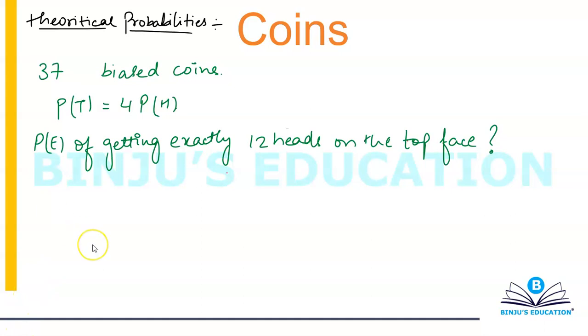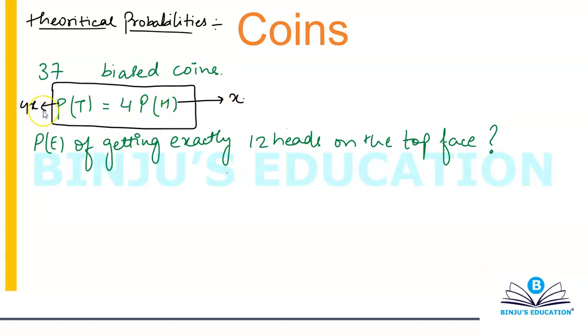Alright, let's give this one a try. So first I'm going to solve this. The probability of tail appearing on the top face is 4 times the probability that head will appear on the top face. This is the first thing that I'll be solving. I'm going to take P(H) to be x, so P(T) will automatically become 4x. So x plus 4x equals 1, which gives 5x equals 1, or x equals 1 by 5.